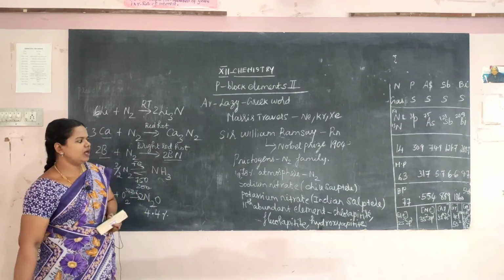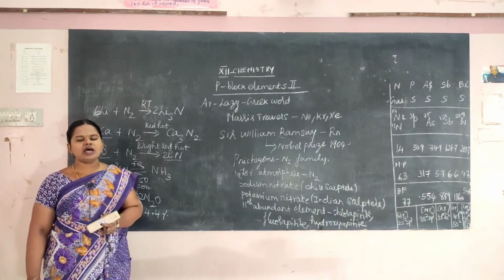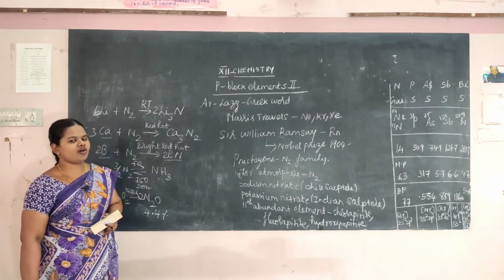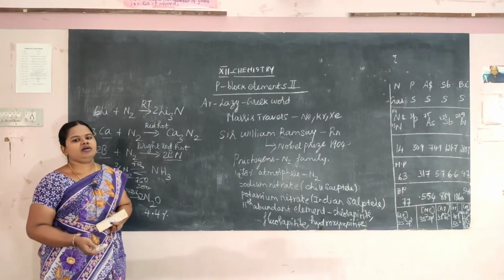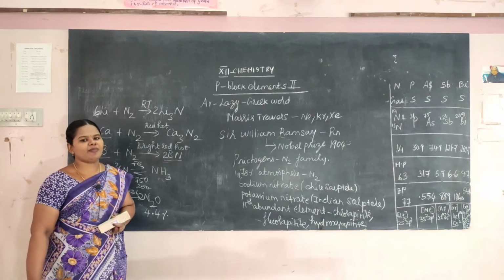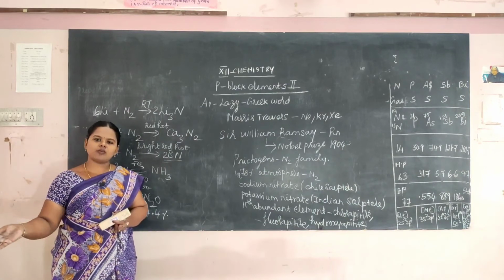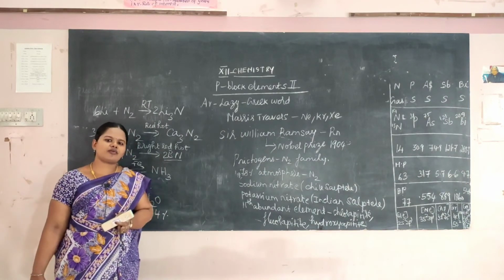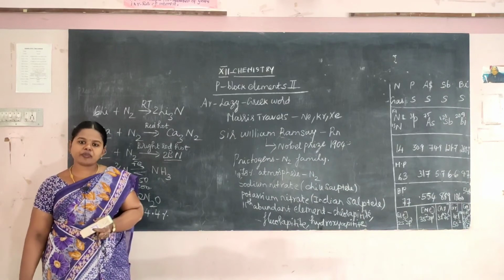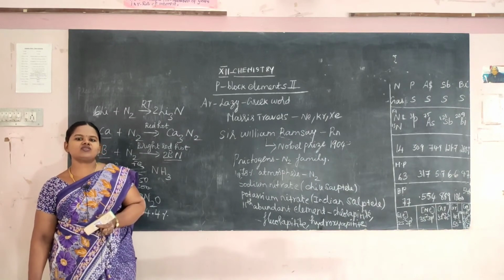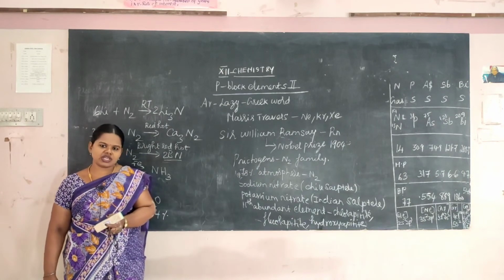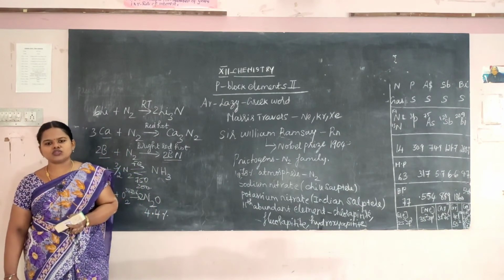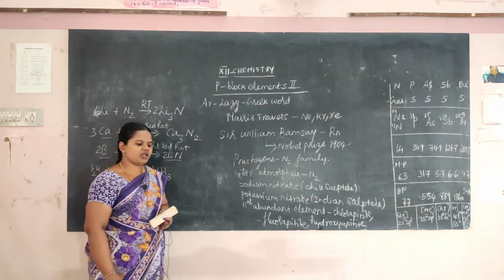Okay, then we'll learn about the uses. Okay, this nitrogen is used in the manufacture of what? Nitric acid, ammonia, urea and calcium cyanamide. Okay, not only these compounds, it is used in the preparation of lot of compounds. Okay, and it is used to maintain lower temperature in cryosurgery. Cryosurgery la lower temperature maintain பண்றதுக்கு nitrogen gas use பண்றாங்க. And it is also used in biological preparation.